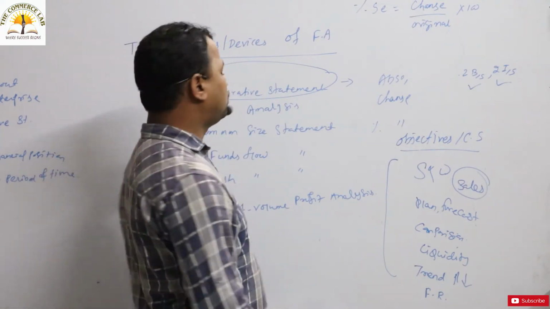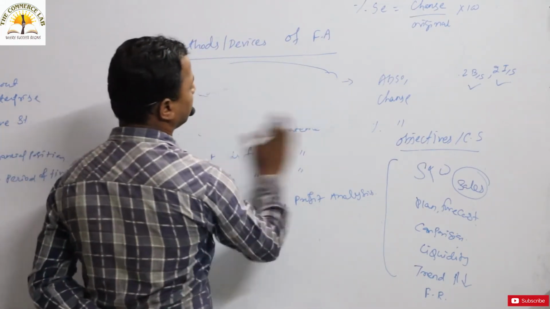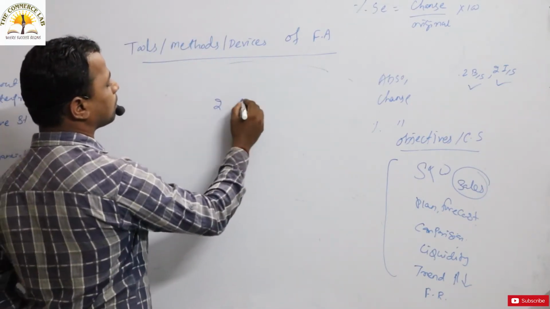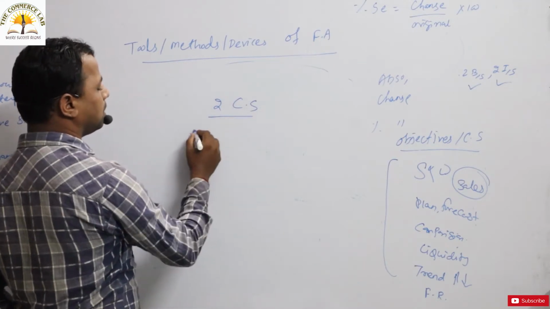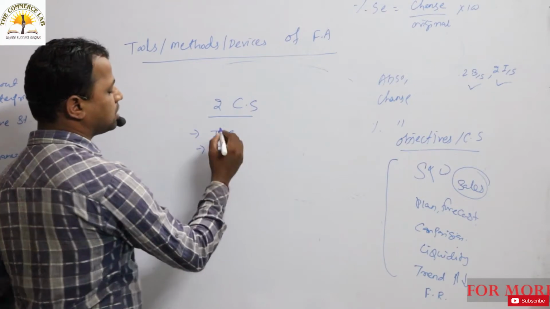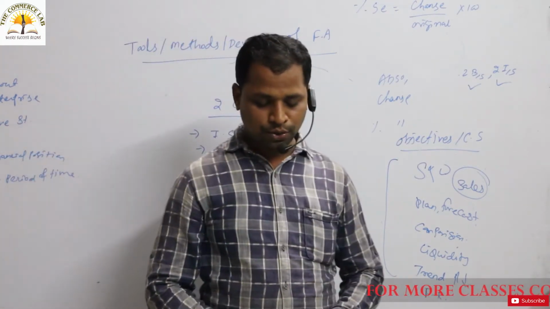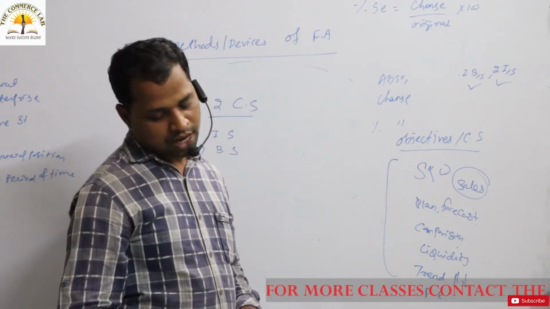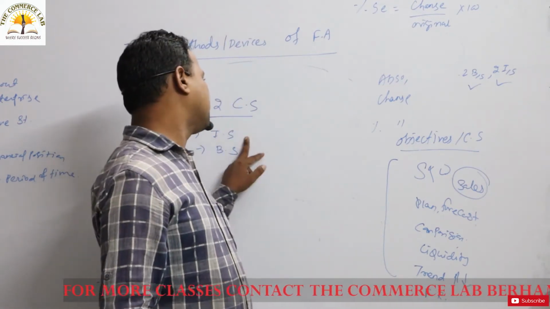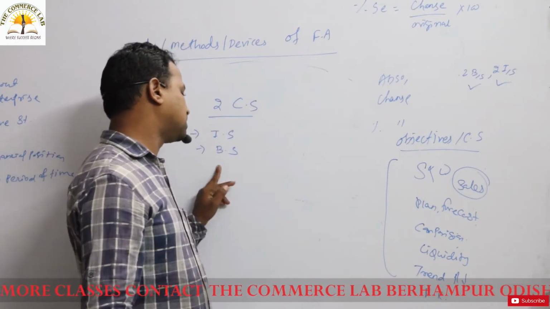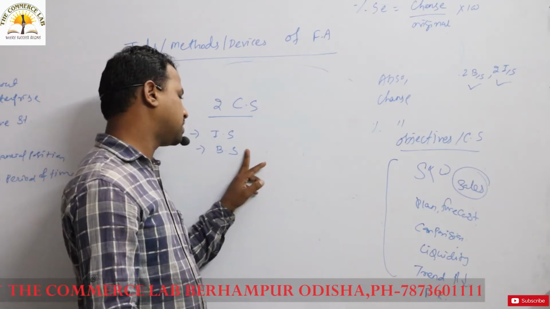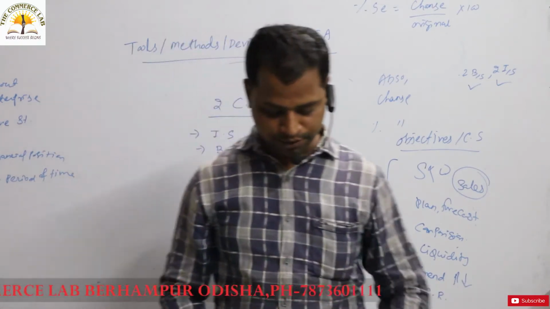Then there are two comparative statements. Okay, comparative statement कितना होता है? दो. One is income statement, दूसरा क्या है? Balance sheet. Okay, so there are two comparative statements. One is balance sheet, another one is income statement. There are the two components. One is the income statement comparative statement and the balance sheet comparative statement.